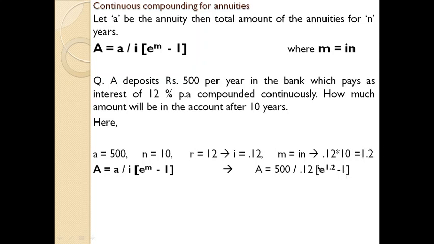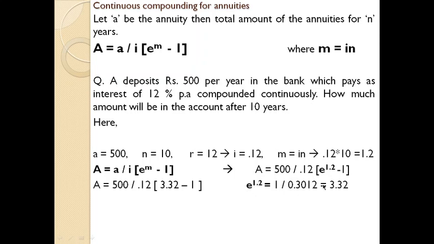From this case you need to find the value of e raised to 1.2. In the table you will get 0.3012, but for the computation purpose you need to change the negative property. For that, 1 divided by 0.3012, you will get 3.32. That will be the value of e raised to 1.2.